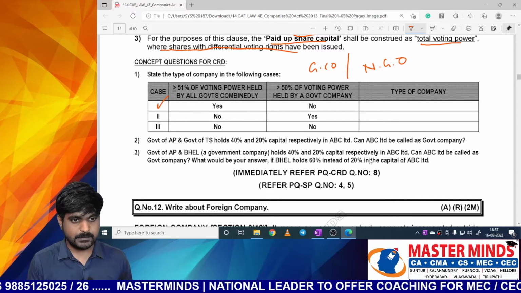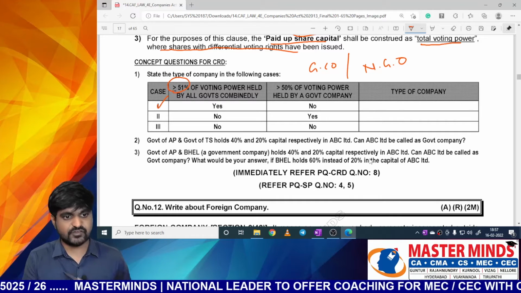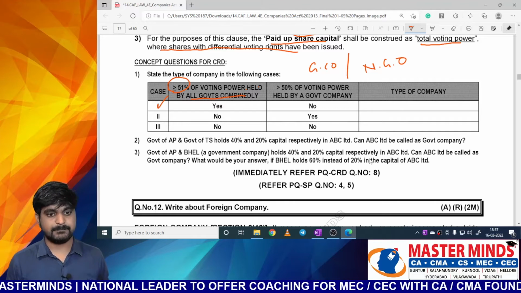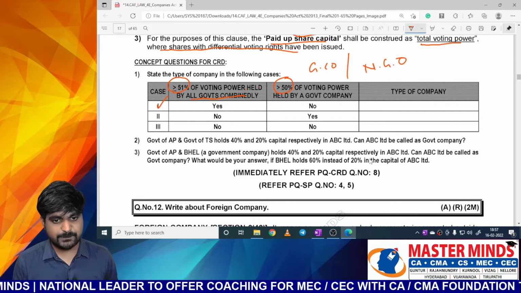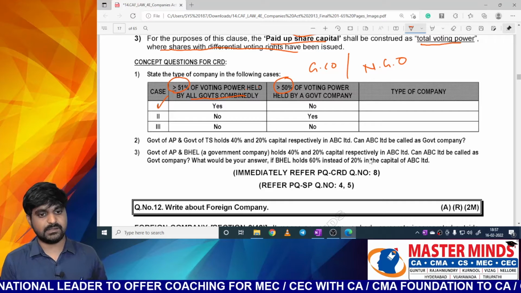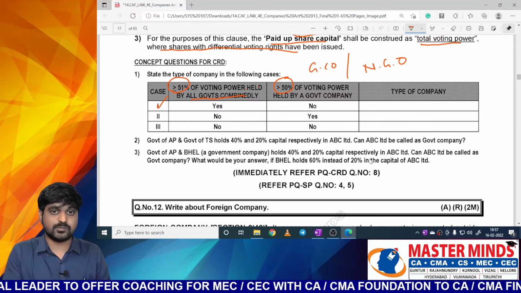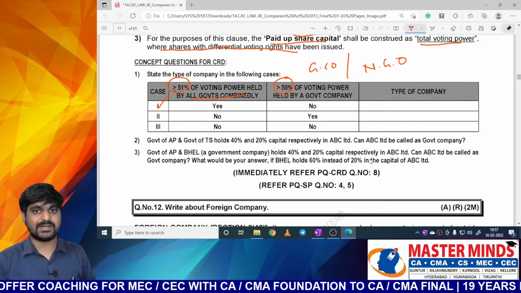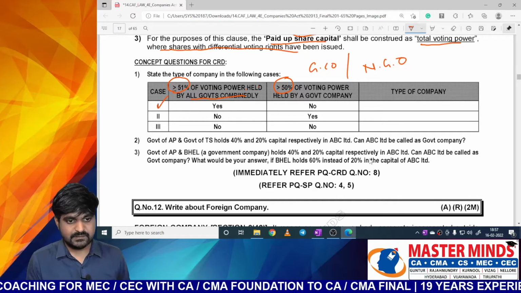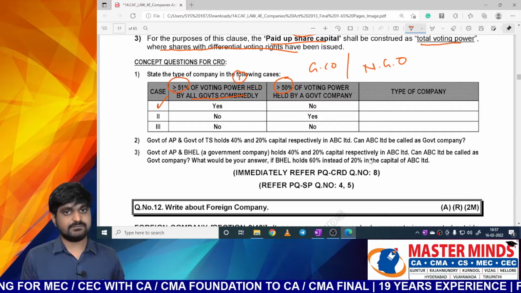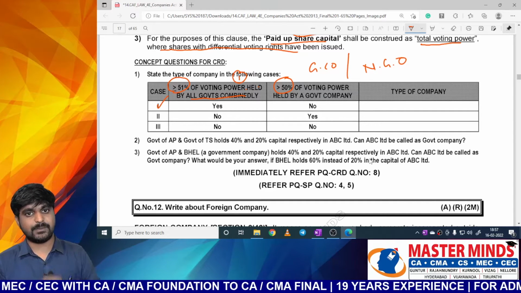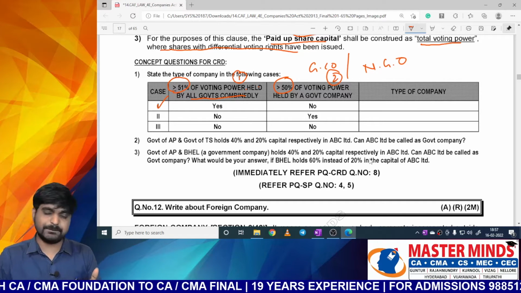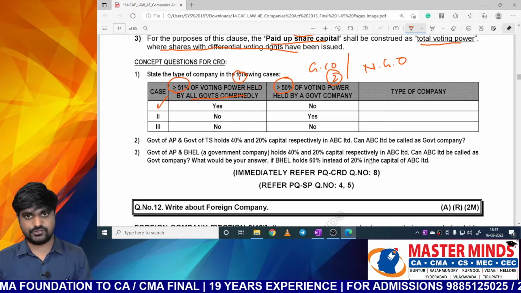Case 1: more than or equal to 51% of voting power is held by all governments combinedly. Second one: more than 50% of voting power held by a government company. What happens if a government company holds more than 50%? Then automatically the other company will become a subsidiary and this government company will become the holding company. So this is the first condition to become a government company, and this is the alternative condition. There are two ways to become a government company, and in either way, there is no issue.